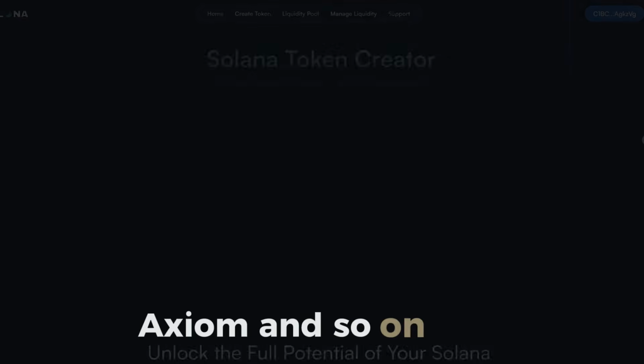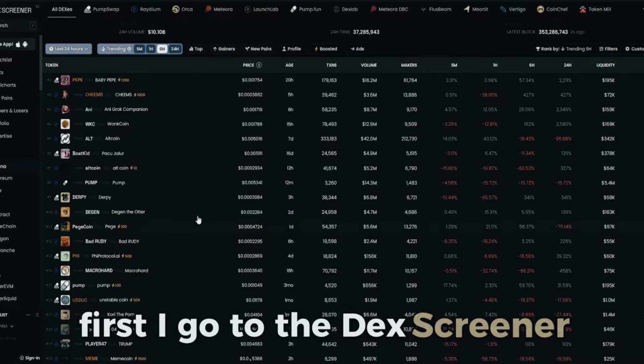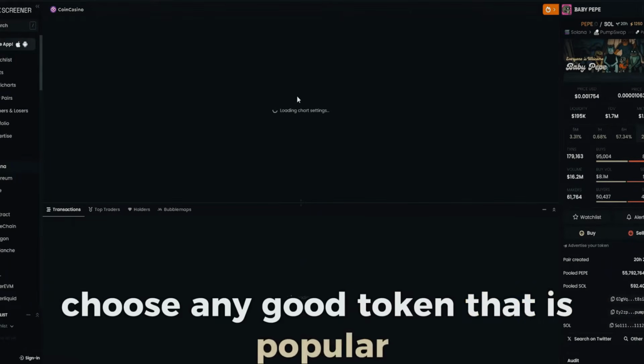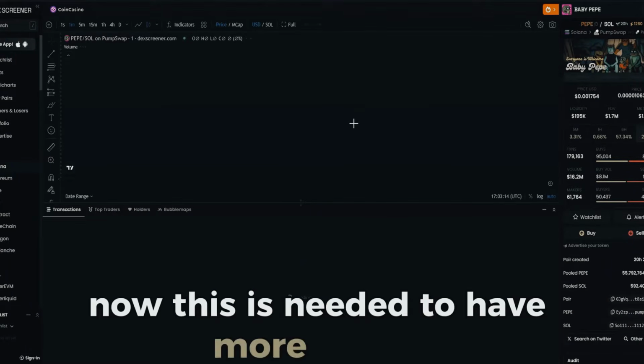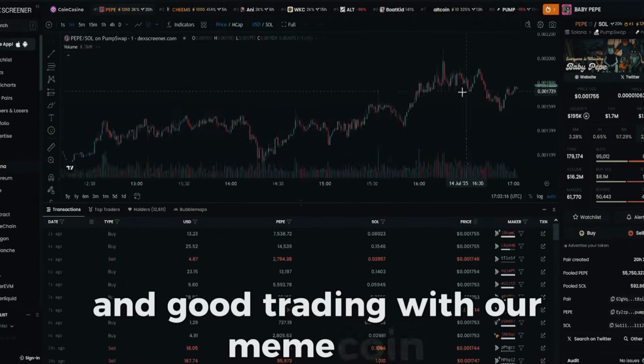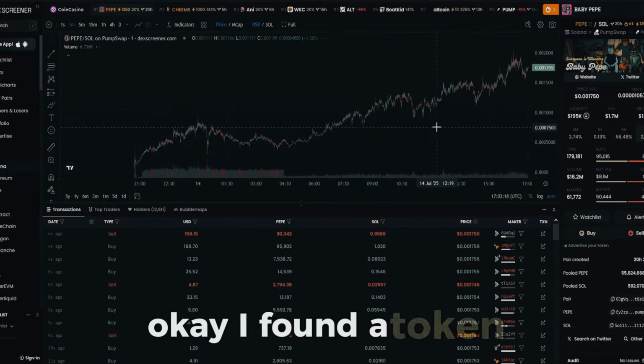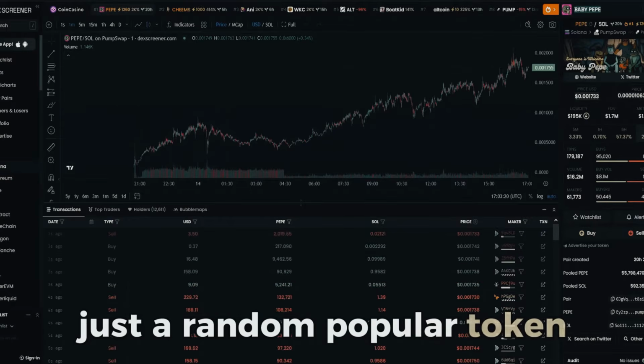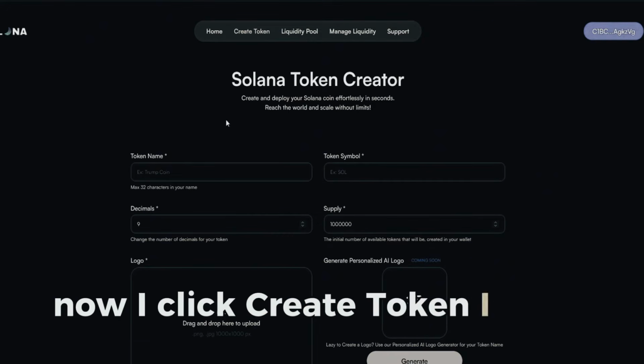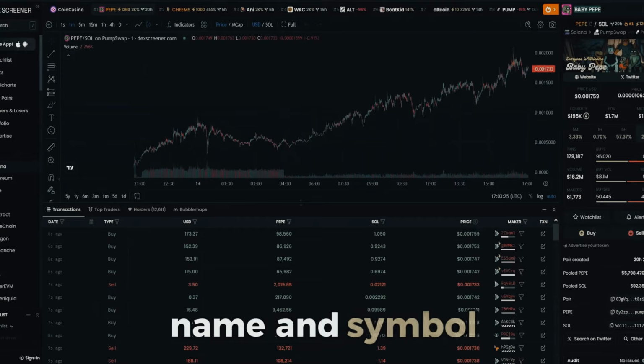Axiom, and so on. Well, first I go to the Dexscreener. Choose any good token that is popular now. This is needed to have more buyers and good trading with our meme coin. Okay, I found a token. Just a random popular token. Now I click Create Token, I copy the picture, name, and symbol.